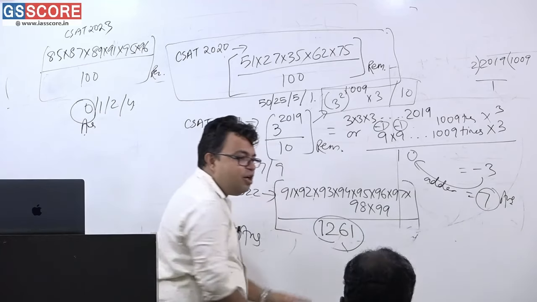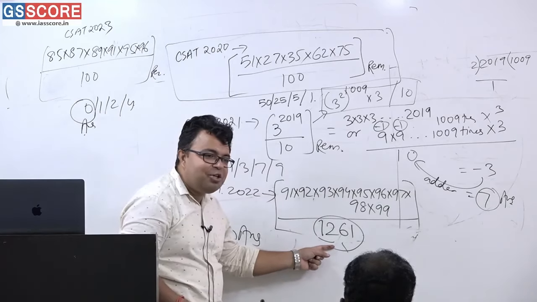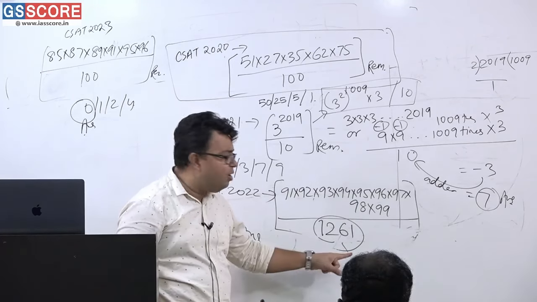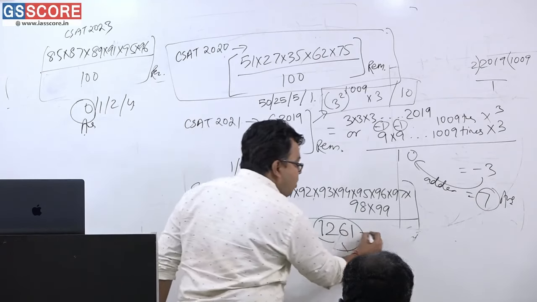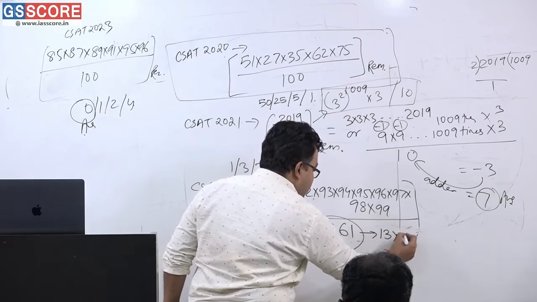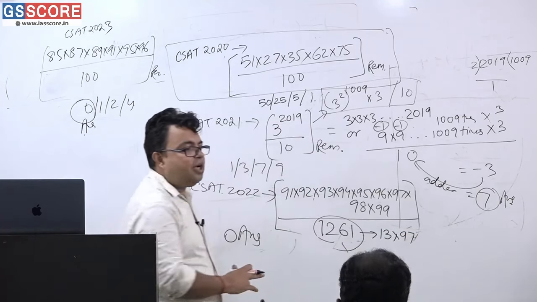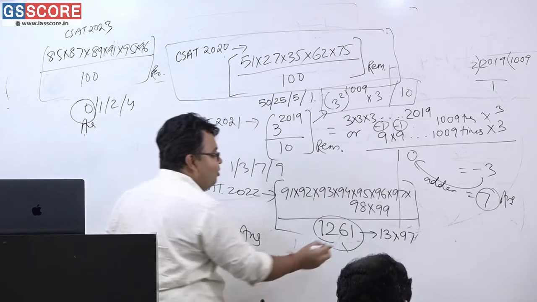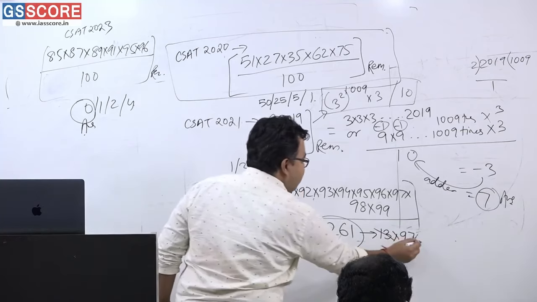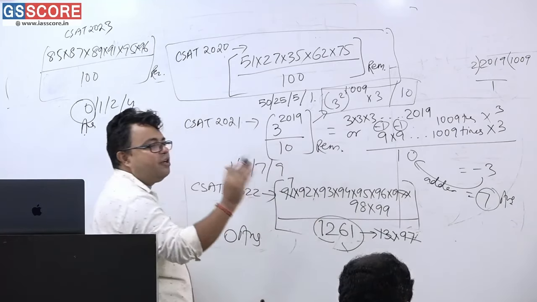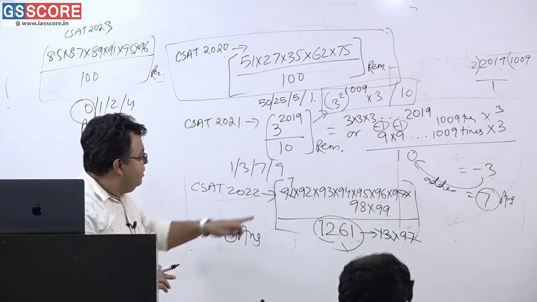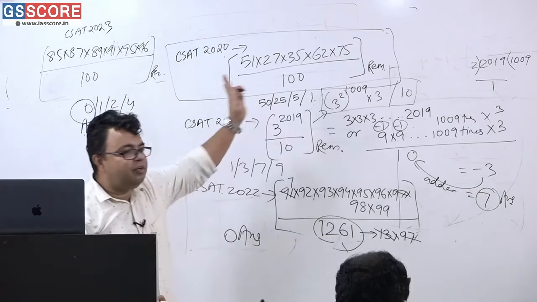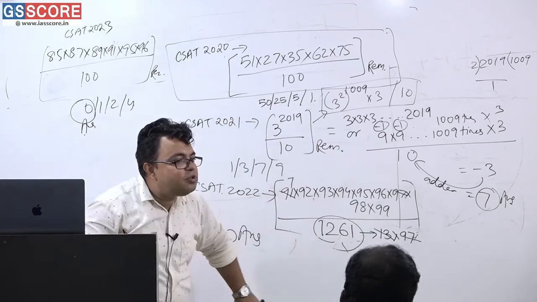This 1261 is not divisible by 1, is divisible by 1. Yes, is not divisible by 2, not divisible by 3, not divisible by 4, 5, 6, 7, 8, 9, 10, 11. Not even by 12. This is an odd number. But this is divisible by what? 13. 13 into 97 जैसे ही करोगे ना तो ये आ जाएगा 1261. Got it? This you can just see at home. And now 13, 7 ja 91 and 97, 97 completely cut on. So the end result is what? 0. Am I correct or not? This is giving 0 as remainder. This is giving 0 as remainder. Why? Because 1261 has been completely divisible. This whole number is completely divisible by 1261.